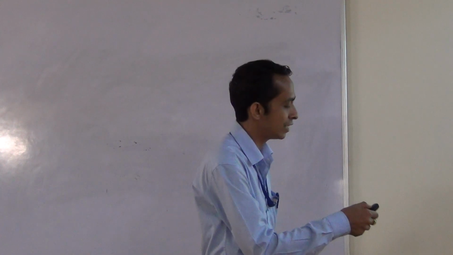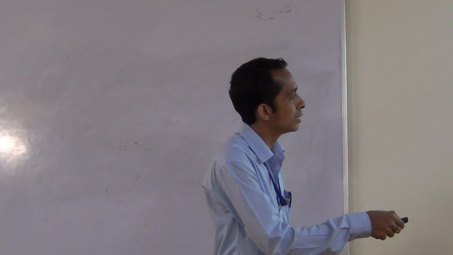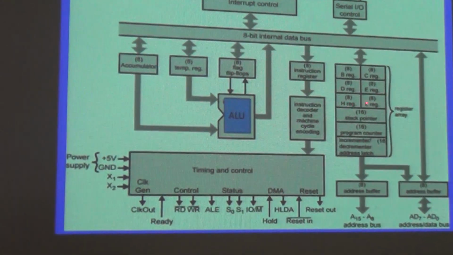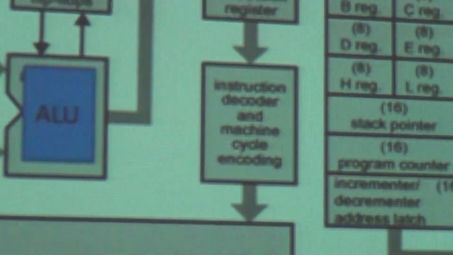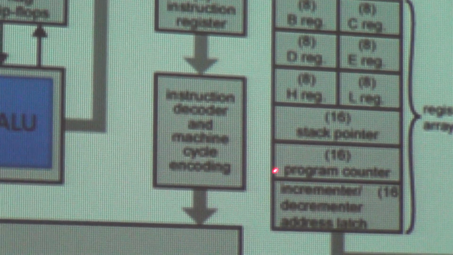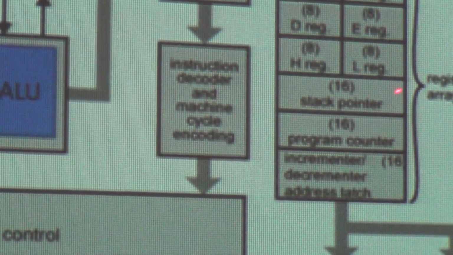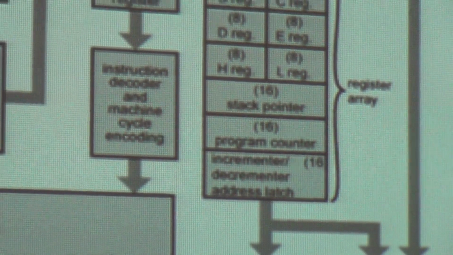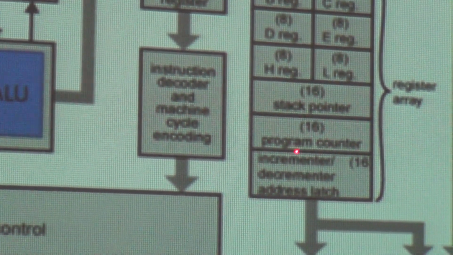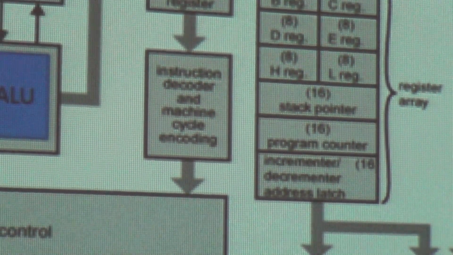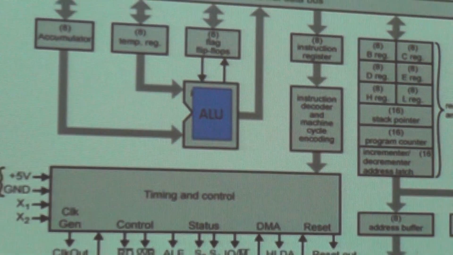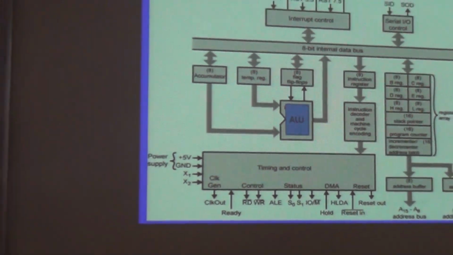This HL pair also has an 8-bit H register and an 8-bit L register. Those are the two valid registers making a valid register pair, the HL pair. After this discussion, you will find one program counter and one stack pointer, two 16-bit registers. Those are known as special purpose registers. So what is the program counter? The program counter is basically showing the path where you have to switch, where you have to go.